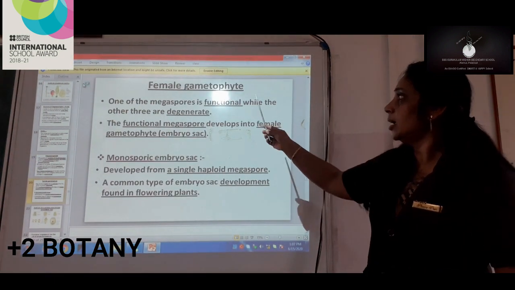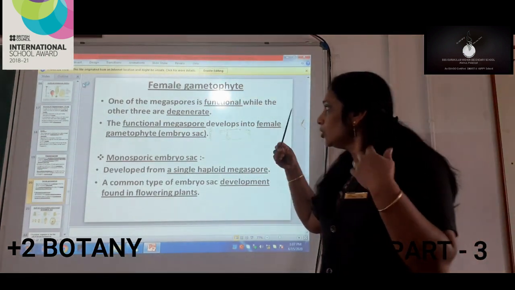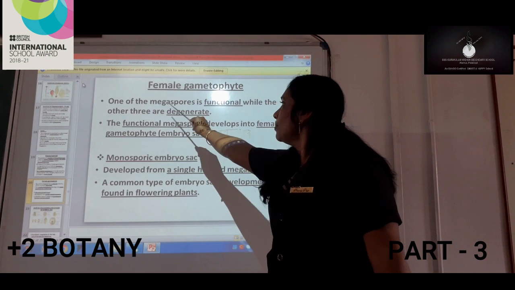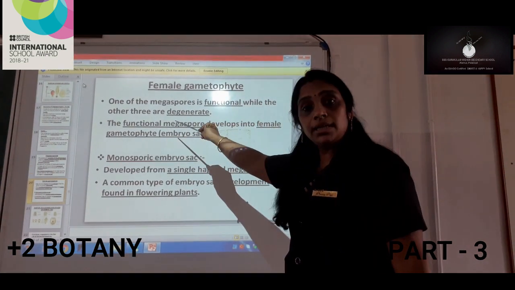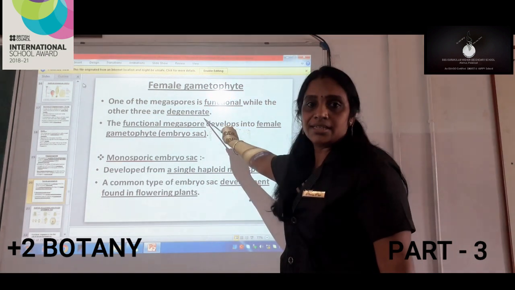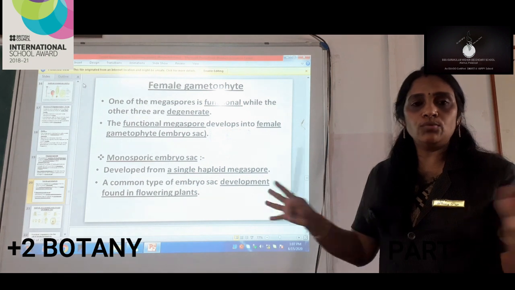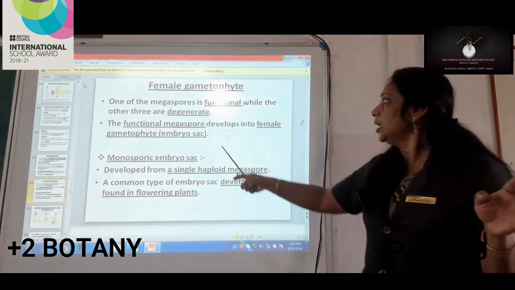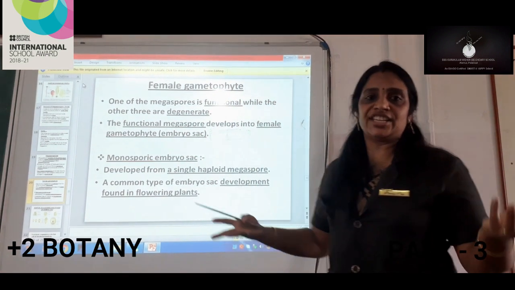What is being said there? As they are four in number, four cells are there. Among those four cells, one of the megaspores is functional. What will happen to the other three? They degenerate. That means they will become non-functional. They don't have any work there now. Among the four, only one will be present, which will be very active.